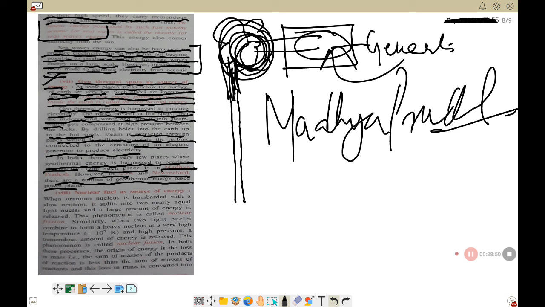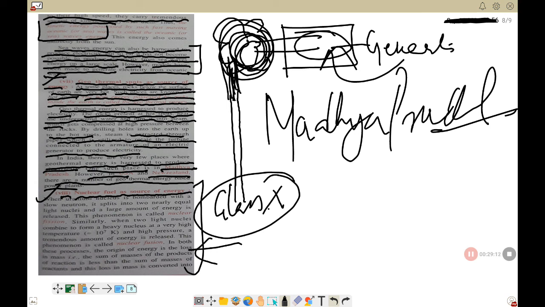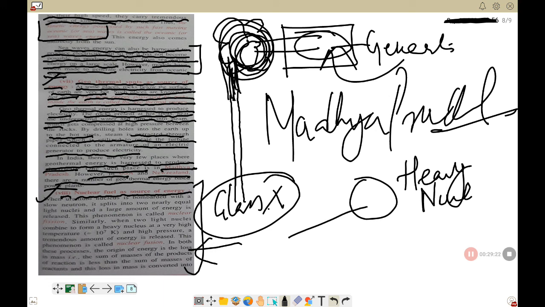Okay, now number 8, that is the last one, the 8th type of renewable source of energy: nuclear fuels as a source of energy. When uranium nuclei are bombarded, about this we will do in detail in class 10. Okay, don't worry. Right here you just understand that when a big or a heavy nucleus is bombarded, means is hit by a slow neutron.